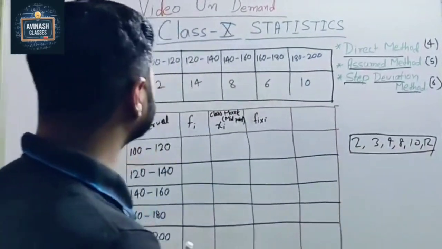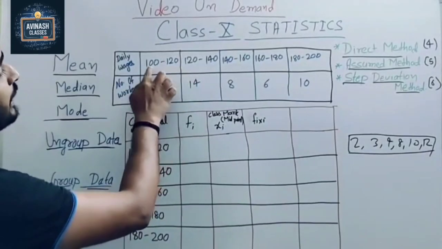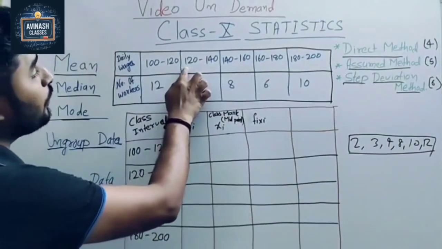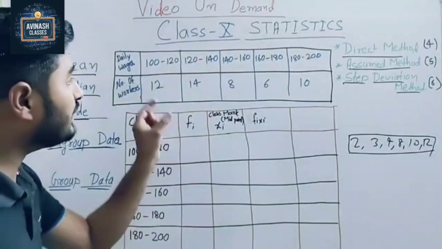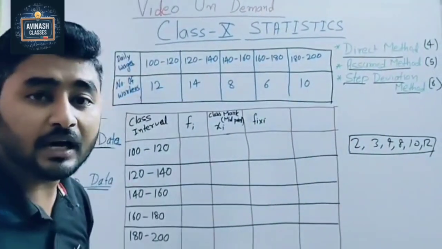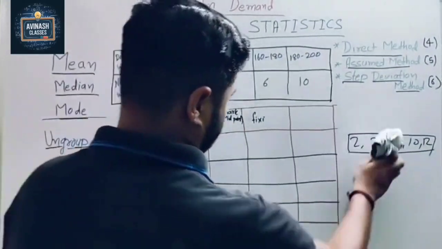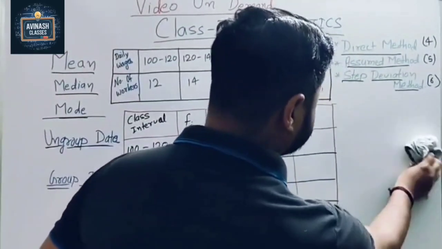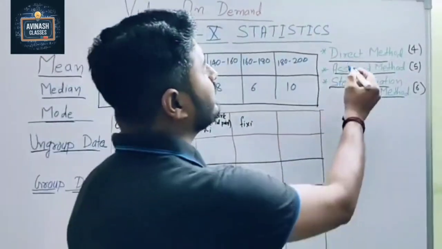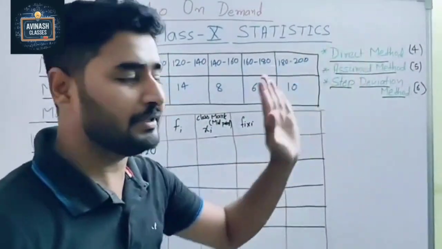But you see in this example, daily wages and number of workers. They make groups like 100 to 120, how many workers? 12. 120 to 140. So it means it is making groups. First of all, understand the difference between grouped and ungrouped data. Now we try to solve this question. Here we use the direct method. First we learn this question by using the direct method.